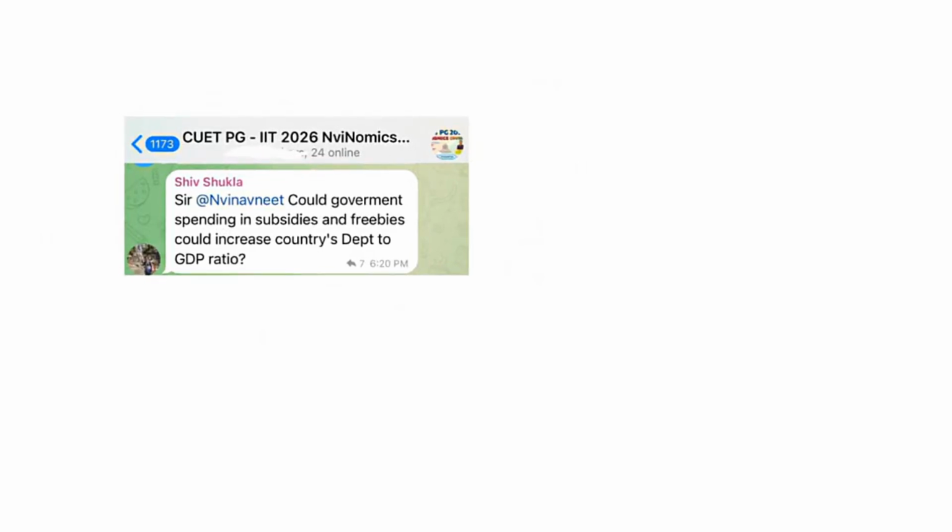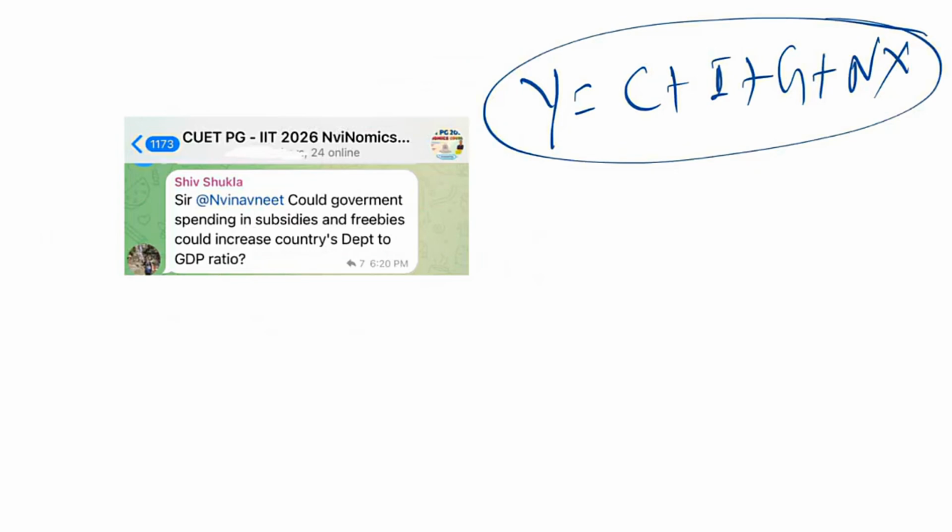तो यहाँ पे question है, Shiv is asking कि sir, could government spending on subsidies and freebies increase the debt to GDP ratio? देखिए सिंपल है, दो चीजें हैं. पहले तो आपको जीडीपी पकड़ना होगा. जीडीपी क्या होता है हमारा? C प्लस I प्लस G प्लस NX, नेट एक्सपोर्ट. तो डायरेक्टली आपका जीडीपी बढ़ेगा यहां से, because subsidies and freebies are not part of government expenditure, but they directly affect our consumption part. तो C हमारा बढ़ रहा है, तो टोटल Y बढ़ेगा.